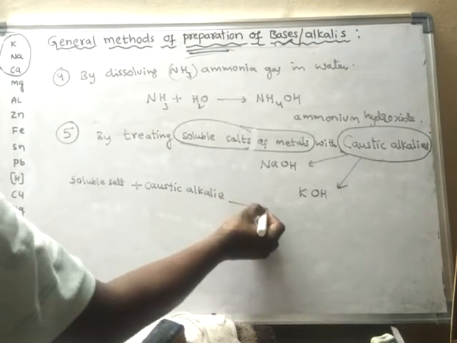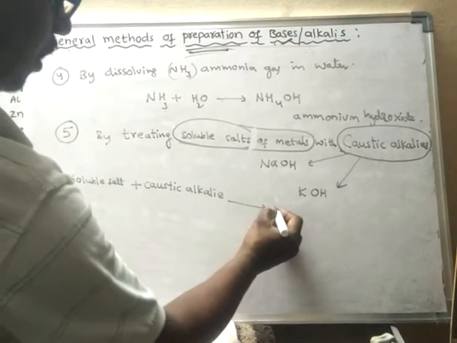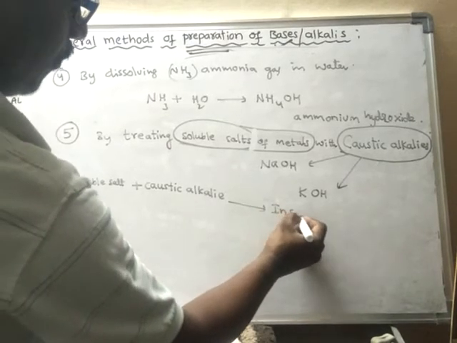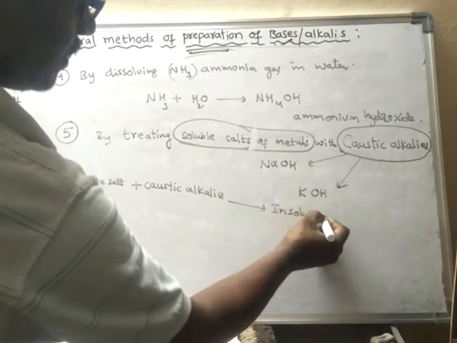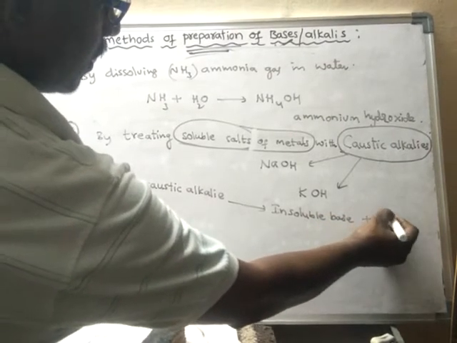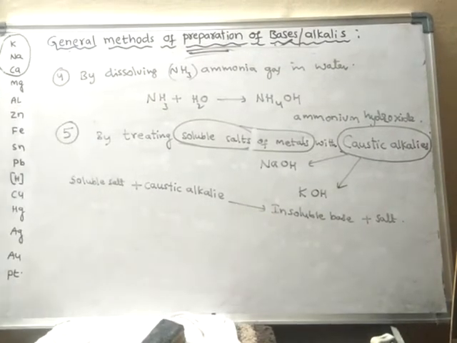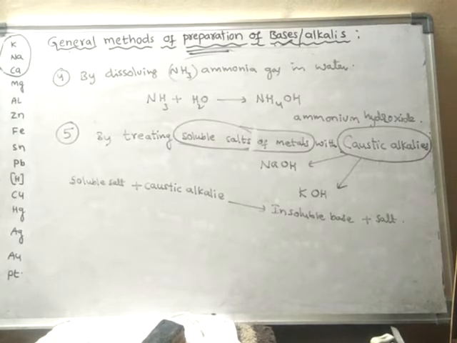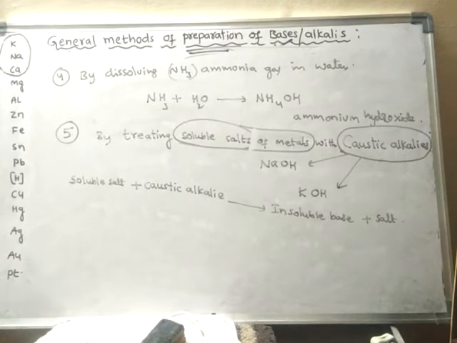When both of them react, they form a base, but an insoluble base, and another soluble salt is formed.